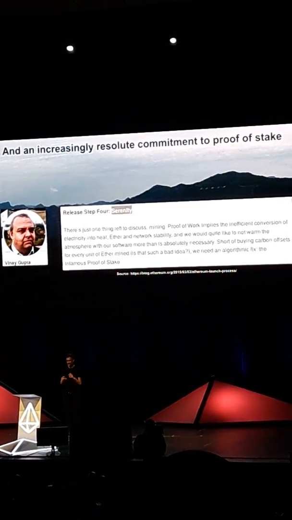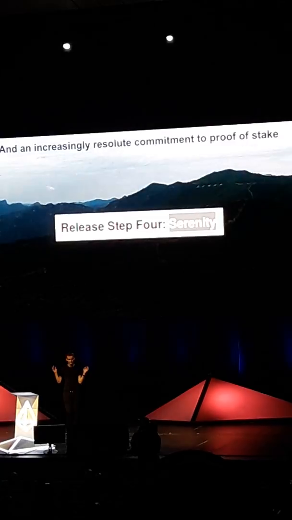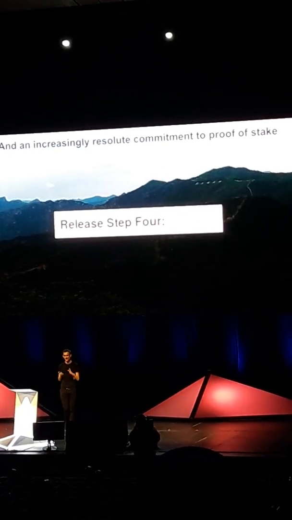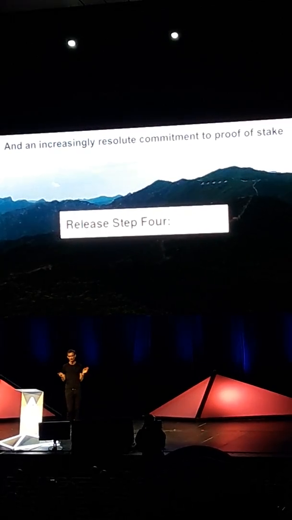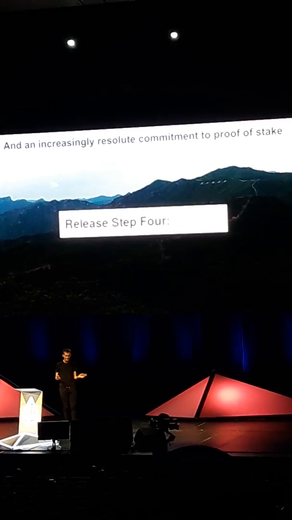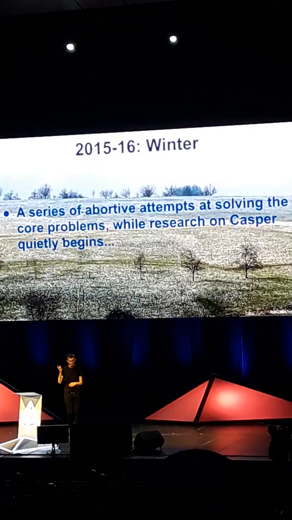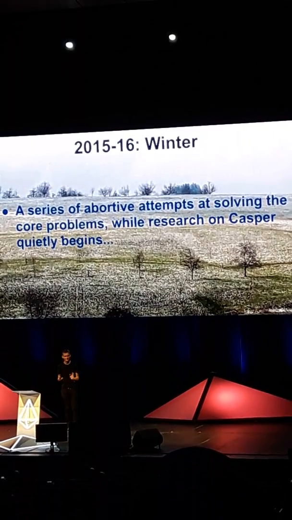And stage 4, Serenity, proof of stake, right? So from now on, we're not going to call it Ethereum 2.0. I also will refuse to use the word Casper because I find it insanely lame. We'll call it Serenity.